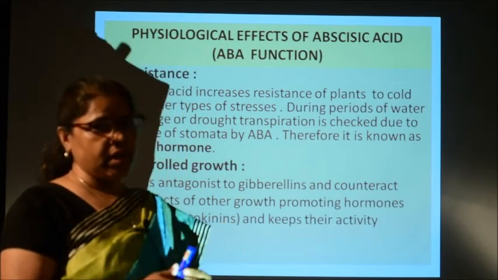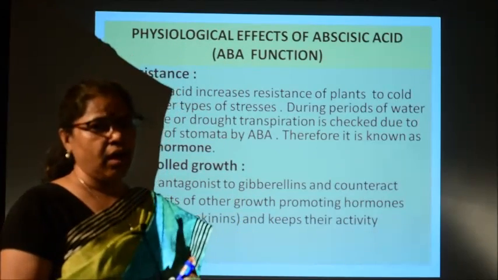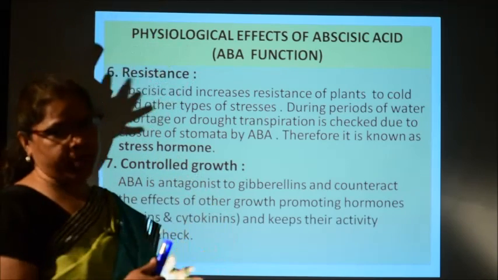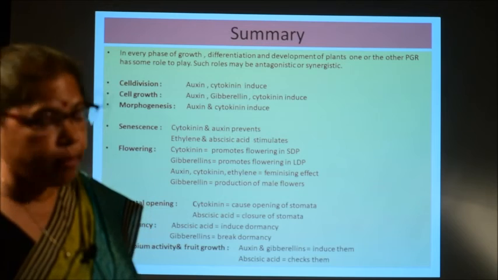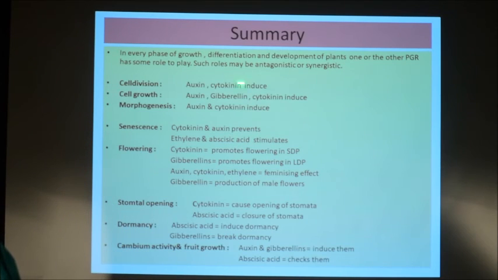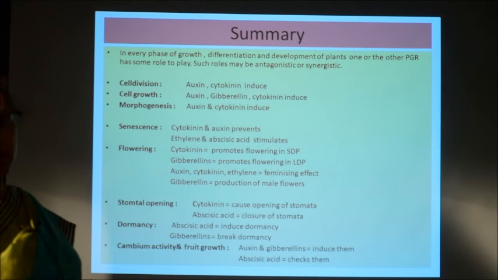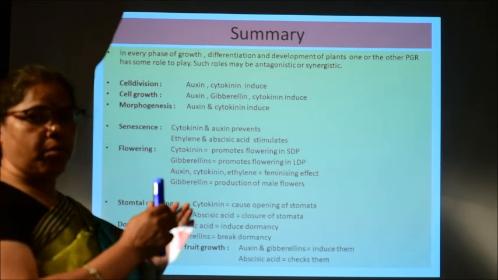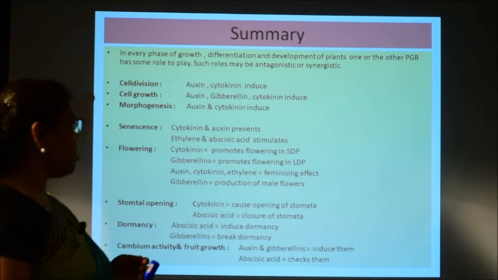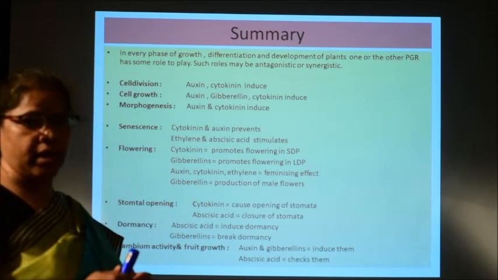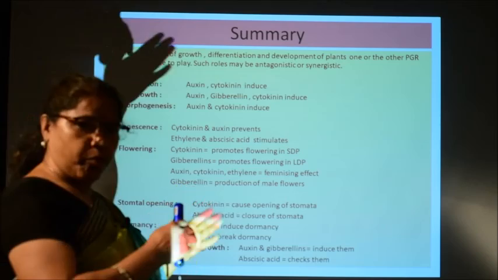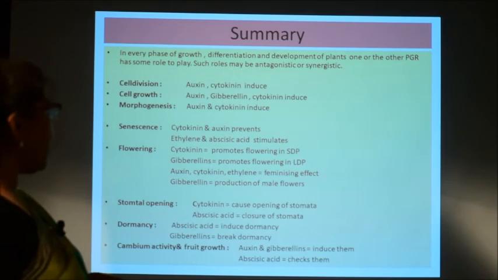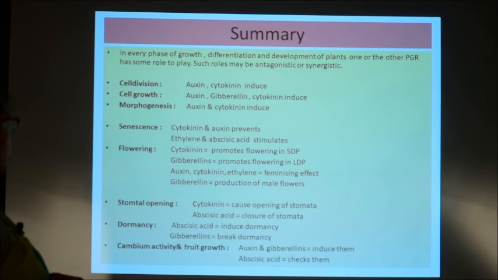And in the life cycle of a plant, at every stage, you find one or other hormone having a certain role to play, and these roles played by these hormones may be antagonistic or synergistic. Synergistic means when many hormones act together on the same phenomenon, that is their synergistic action, whereas if they act in an opposite manner on a particular action, then it is called antagonistic. So, let us discuss the antagonistic and synergistic roles of plant hormones.